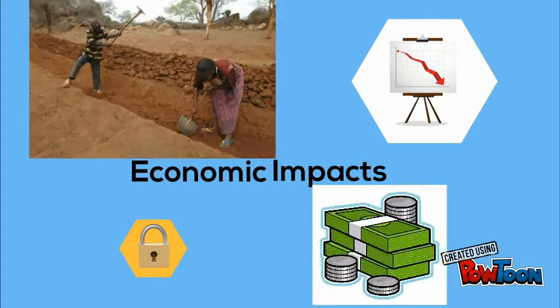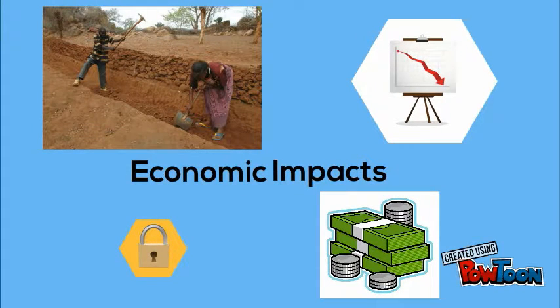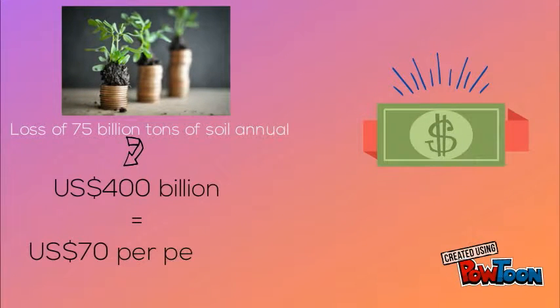Land degradation and its economic impacts affect us all. The individuals who are most affected are the ones living in poverty-stricken rural areas in developing nations. They rely on the land for their main food source and their livelihood. However, the increasing pressures of population growth and the demand for more ecosystem services increase the price of goods. According to the USDA, on a global scale, the annual loss of 75 billion tons of soil costs the world about $400 billion per year, or approximately $70 per person.